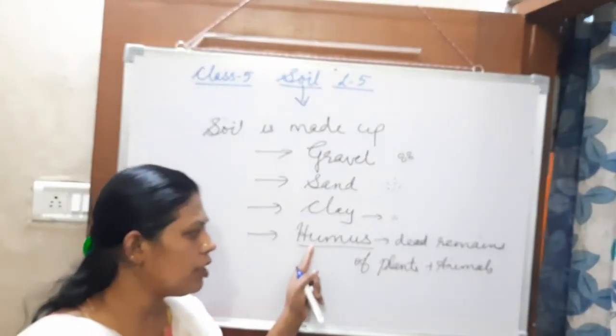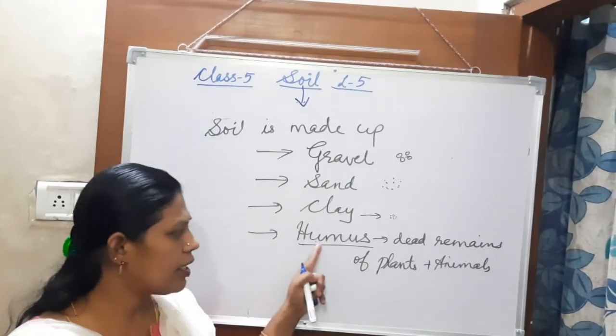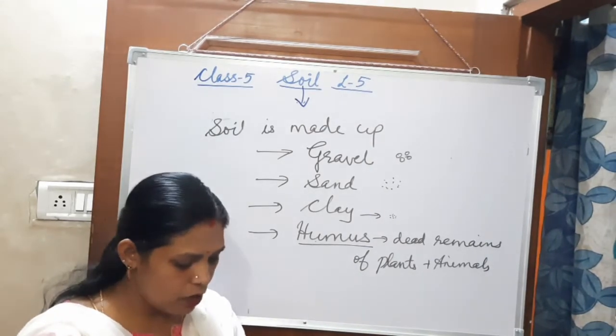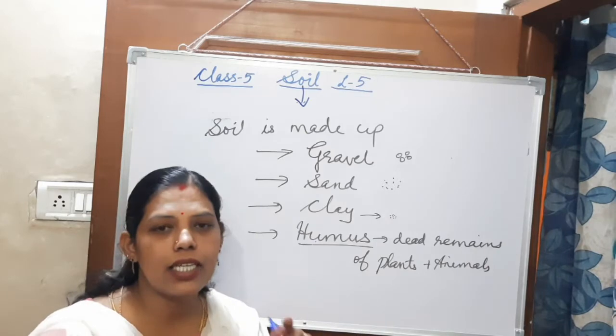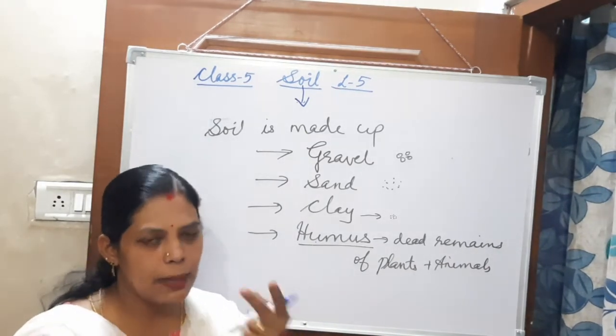It enriches the fertility of the soil. After plants and animals die, they mix with the soil and are converted into a grayish or black colored substance.